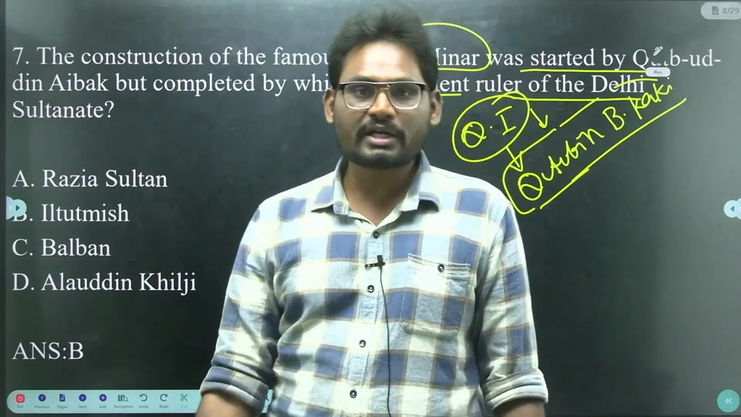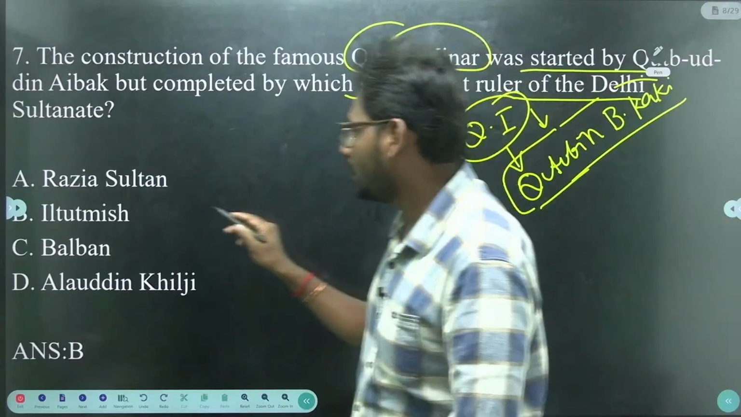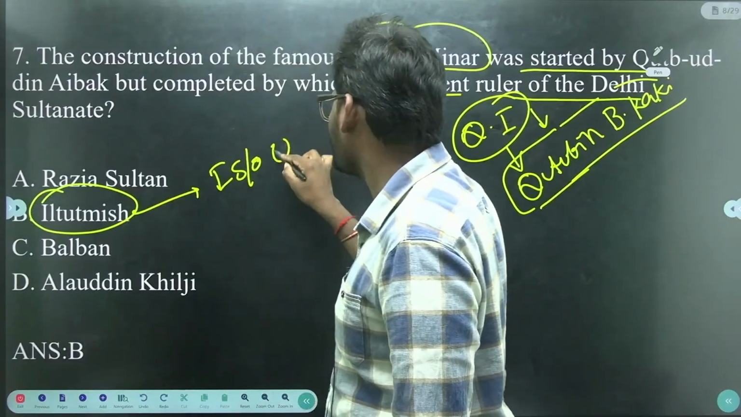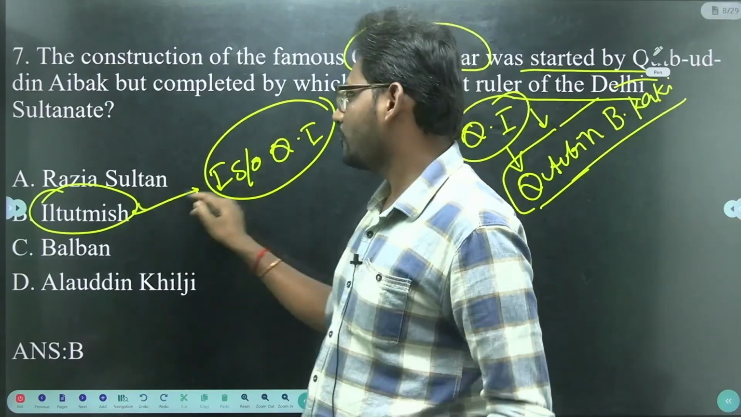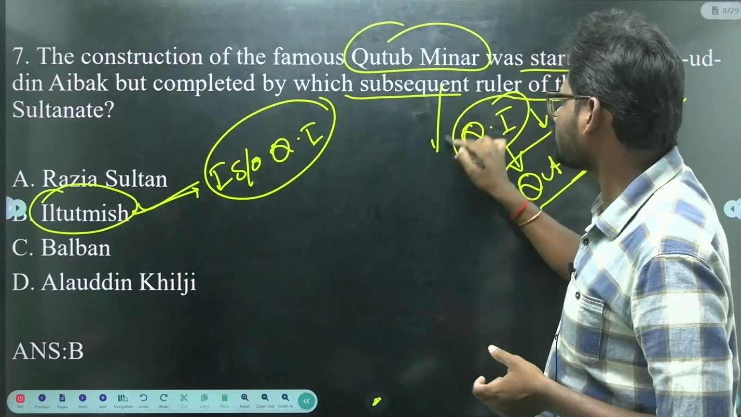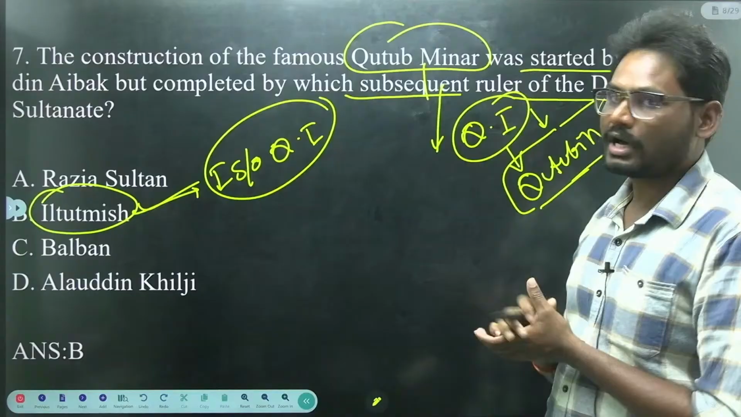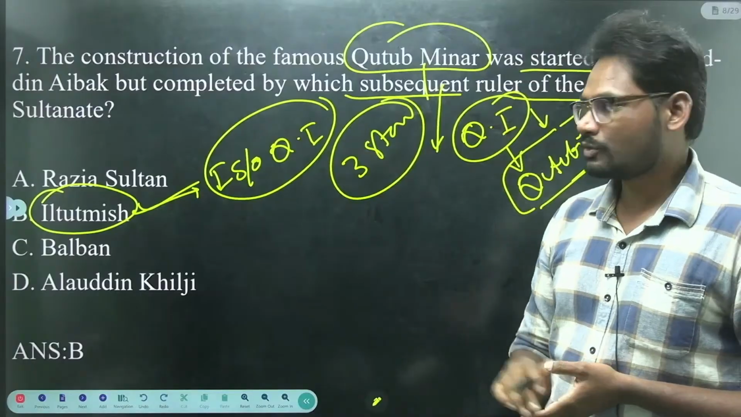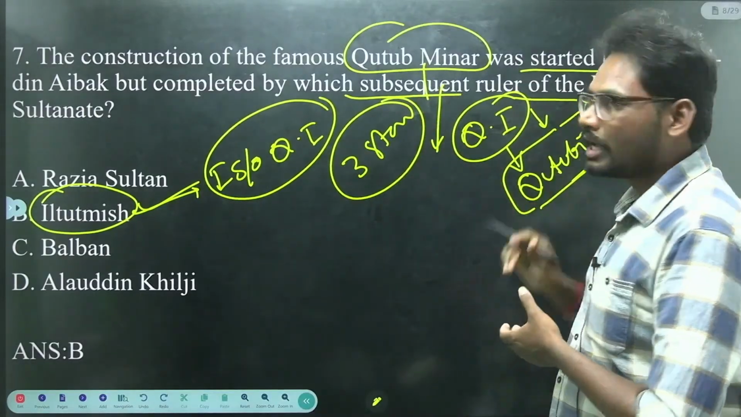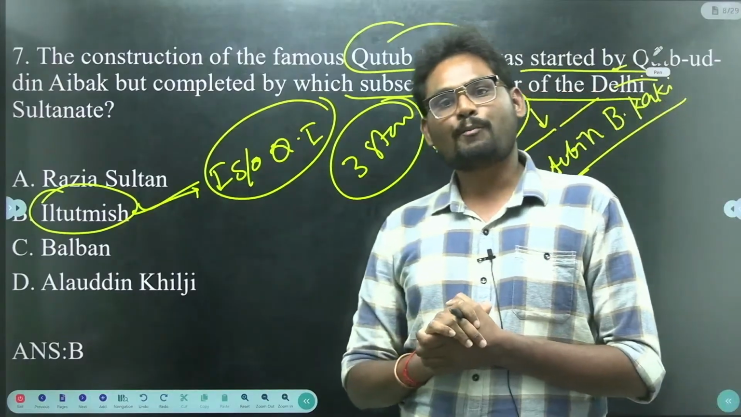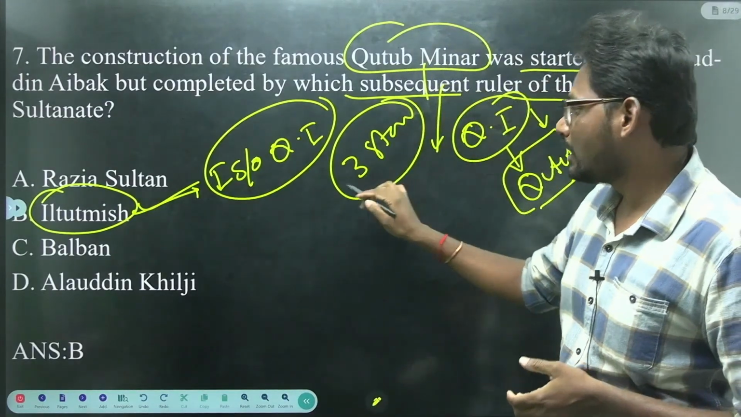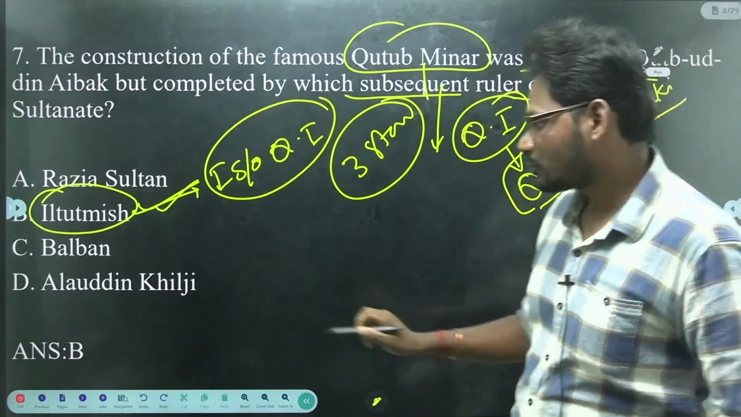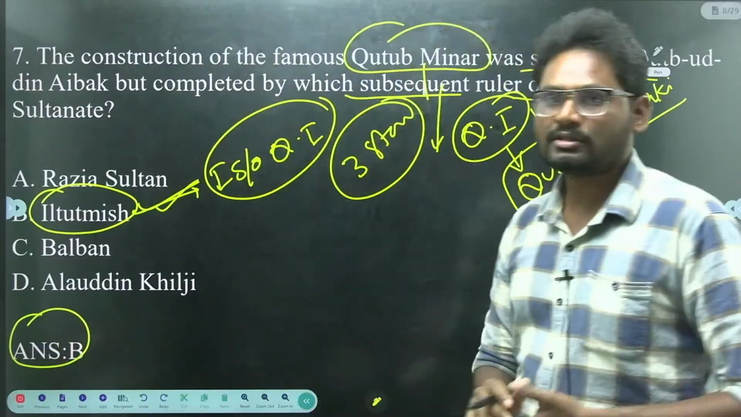It was started by Qutubuddin Aibak but it was finished by Iltutmish. Iltutmish, son-in-law of Qutubuddin Aibak, finished Qutub Minar by adding 3 stories. So it was started by Qutubuddin Aibak in commemoration of his guru Bakhtiyar Kaki and finished by Iltutmish. Iltutmish was the successor of Qutubuddin Aibak. So the answer is B for the 7th question.